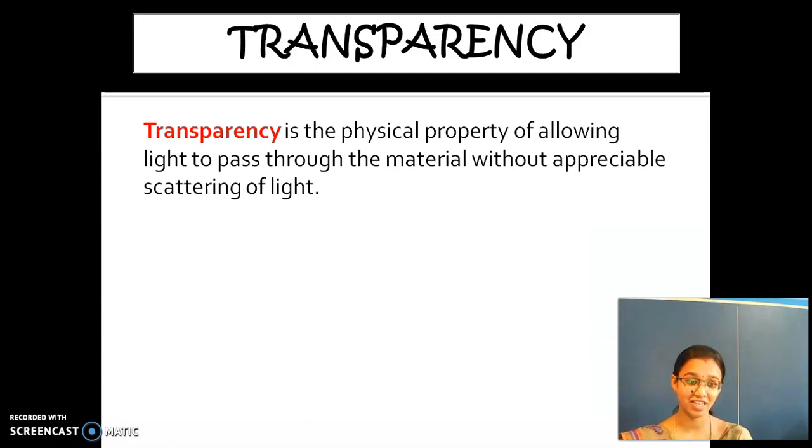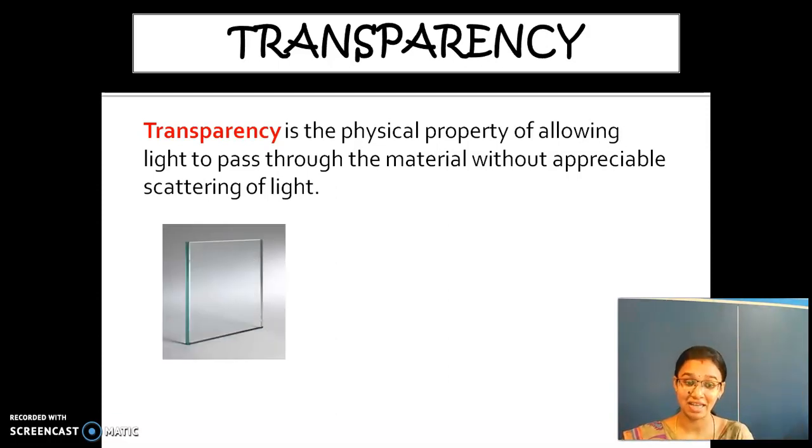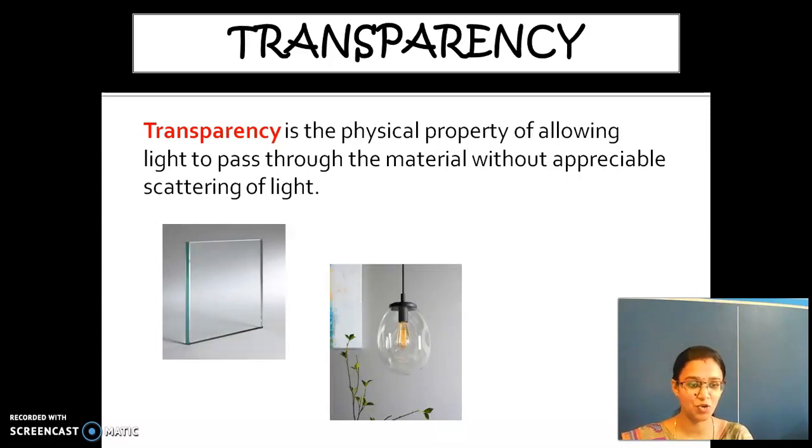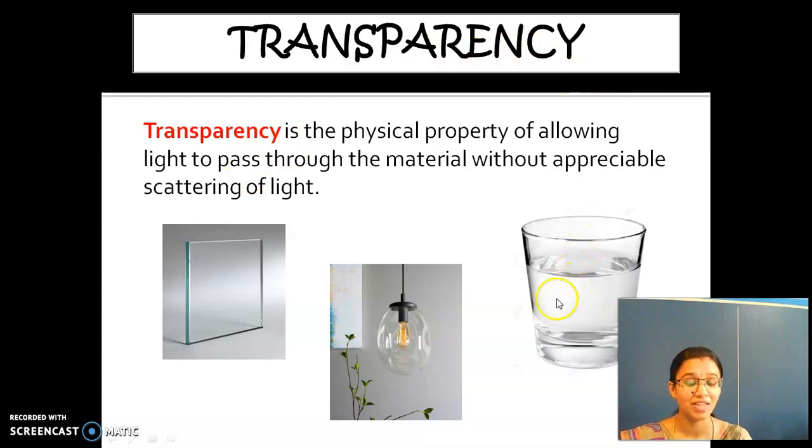And then we had seen the next property, transparency. It is nothing but allowing light to pass through. Transparent materials allow light to pass through them. From one side we are able to see the other side of the material. Examples: glass, tube light, bulb, and clean water. These are all transparent materials. From one side you are able to view the other side.